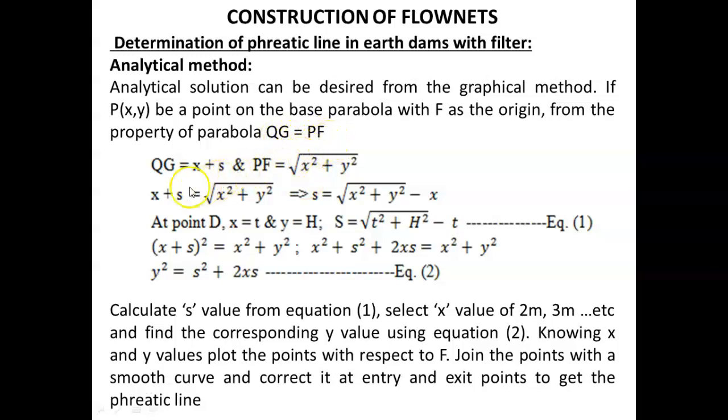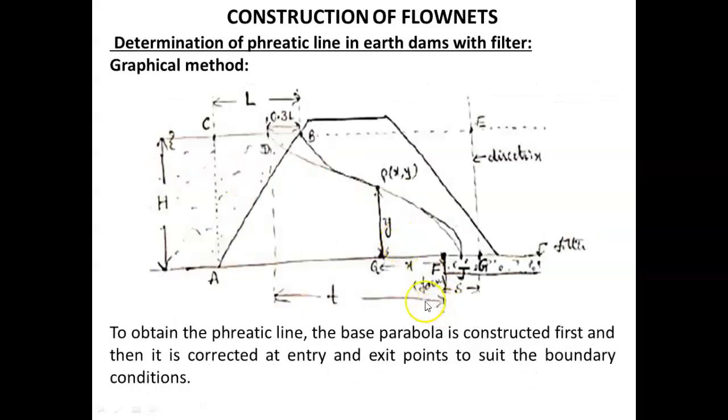So QG we can write as x plus s. What is this QG? It is the distance between this point and the directrix. This distance is known because, by taking the focus as origin, this is represented with coordinate x.